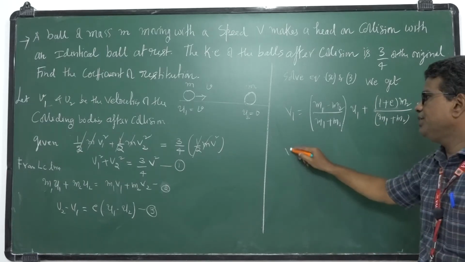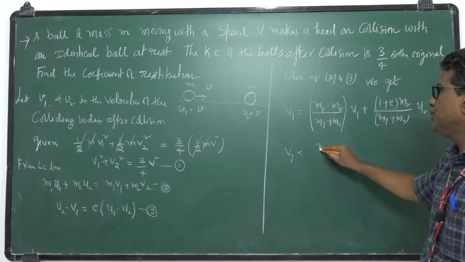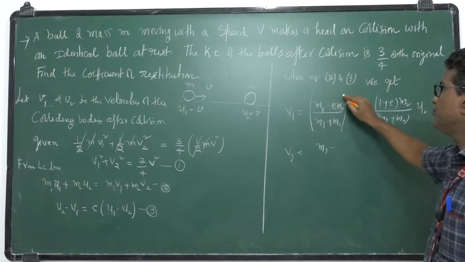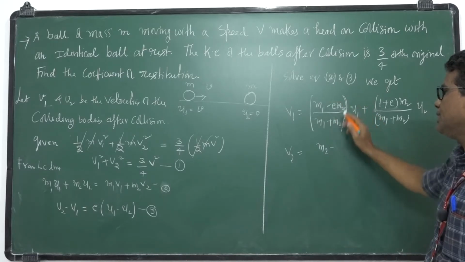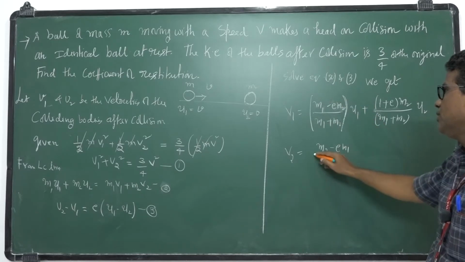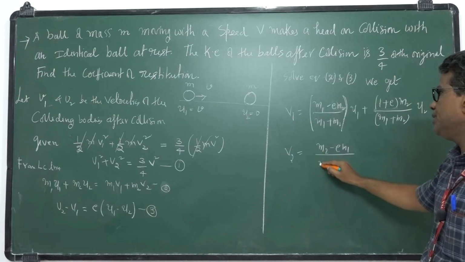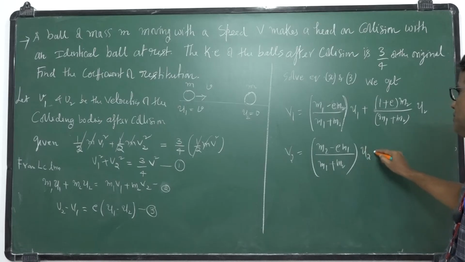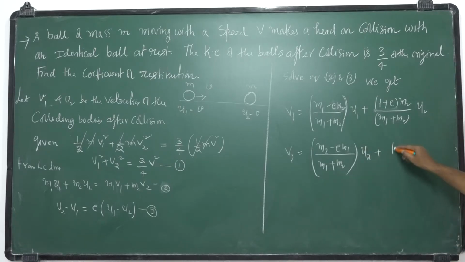v2 is equal to (m2 minus e m1) by m1 plus m2 of u2 plus (1 plus e) of m1 of u1 by m1 plus m2.